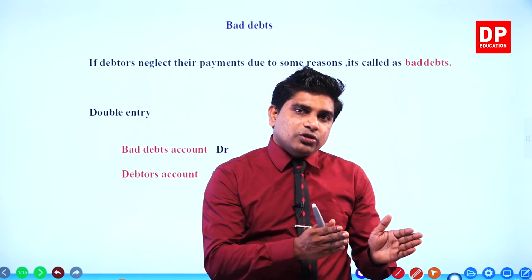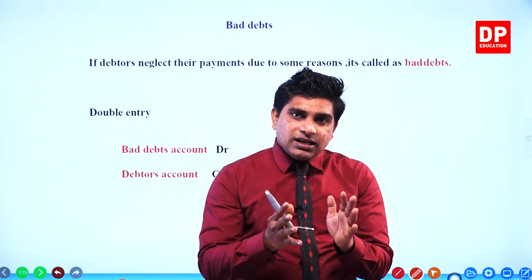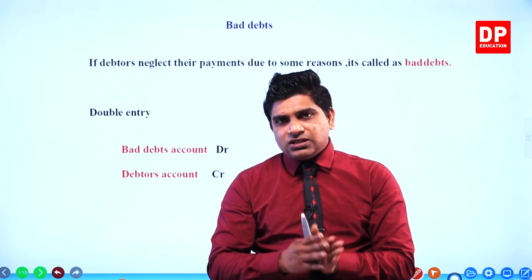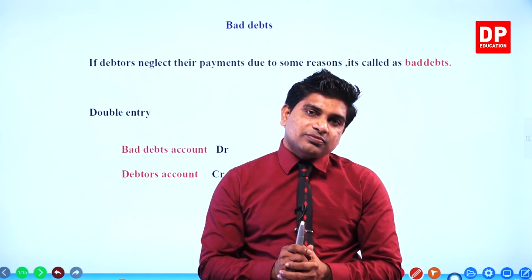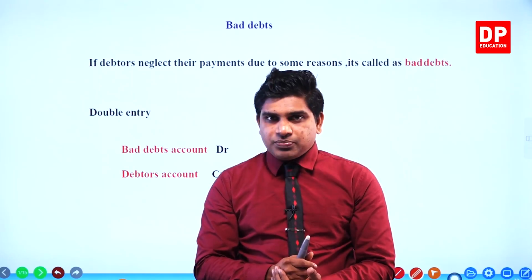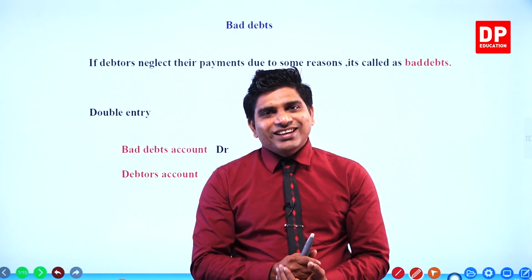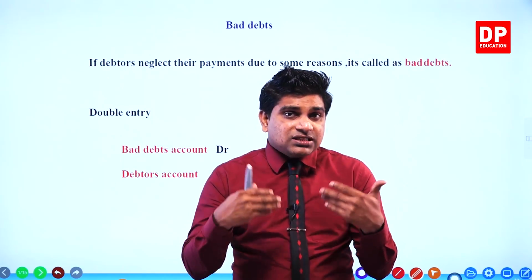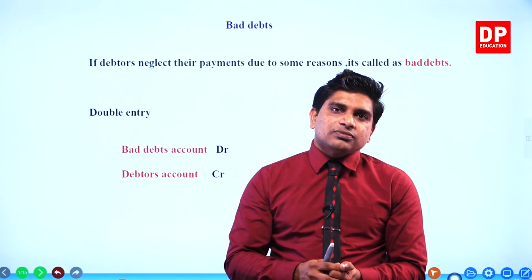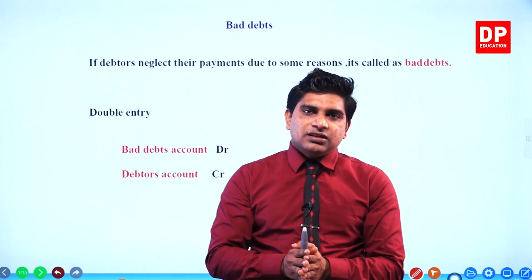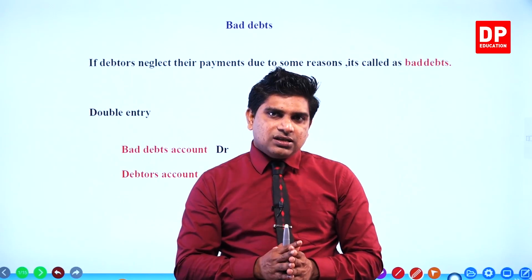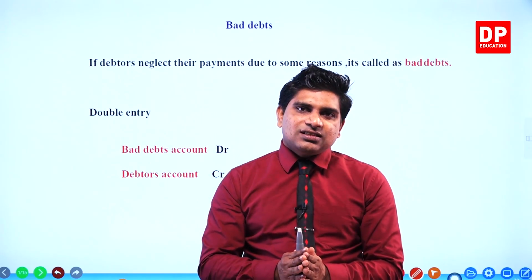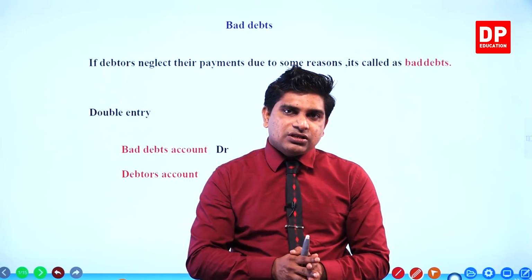Why do debtors come to the debit side? Because debtors are assets to the business. They should pay money for us in future. We can collect money from these people, right? When the business does credit sales, debtors are created. They should pay money to the business in future.